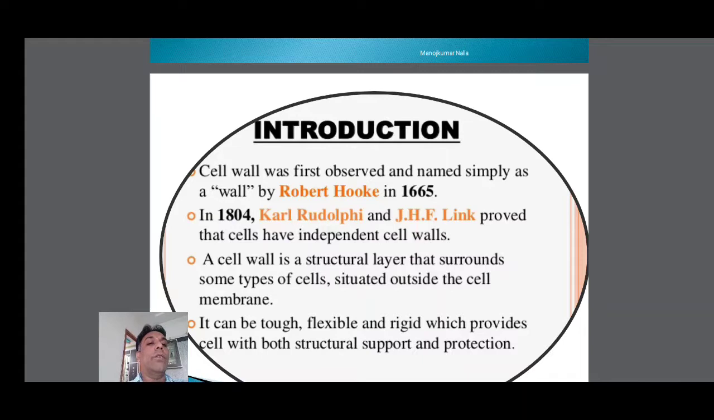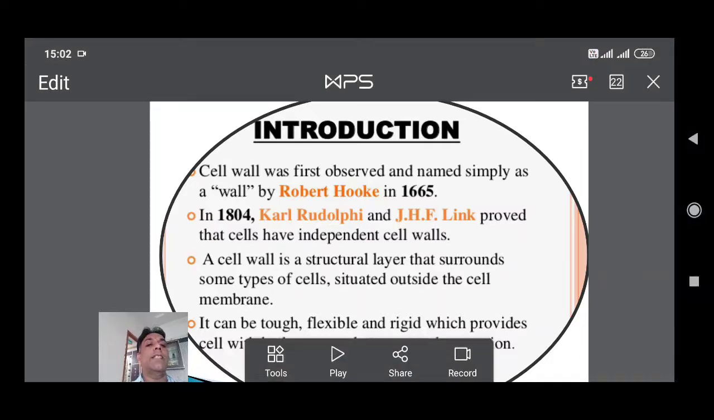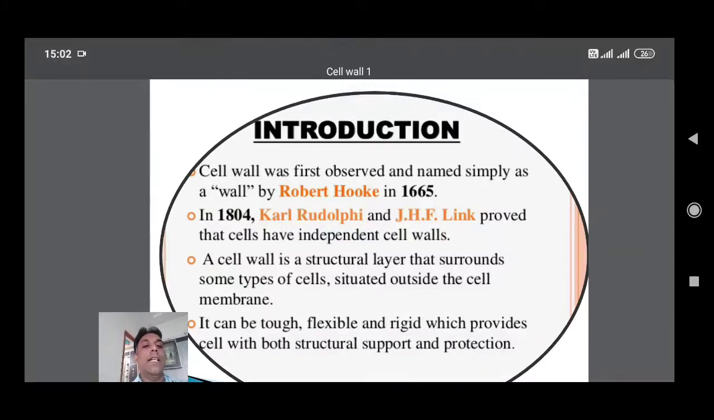In 1804, Carl Rudolphi and J.H.F. Link proved that cells have independent cell walls. According to Rudolphi and Link, every cell has an independent cell wall. A cell wall is a structural layer surrounding some types of cells, situated outside the cell membrane. It can be tough, flexible, and rigid, which provides the cell with both structural support and protection.